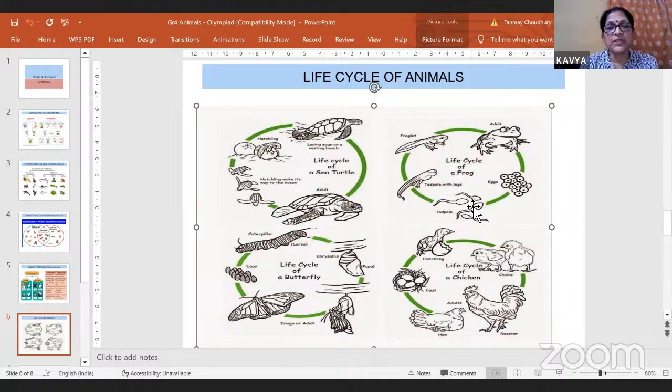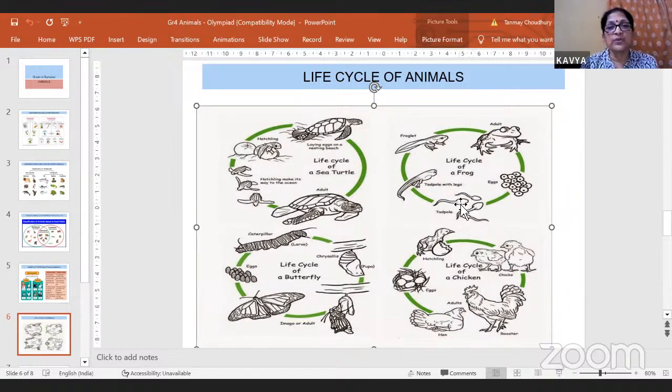So this young one has to undergo many changes to become an adult because it is so different from the adult. It has a tail, but the adult does not have a tail. It has no limbs, but the adult has limbs also, arms and legs, forelimbs and hind limbs, and it stays on land. But the tadpole cannot stay on land. It has to stay in water, so it breathes in water. To help it breathe in water, it has a special feature. And what is that feature known as? It is known as gills. Just like a fish has gills, this also has gills.